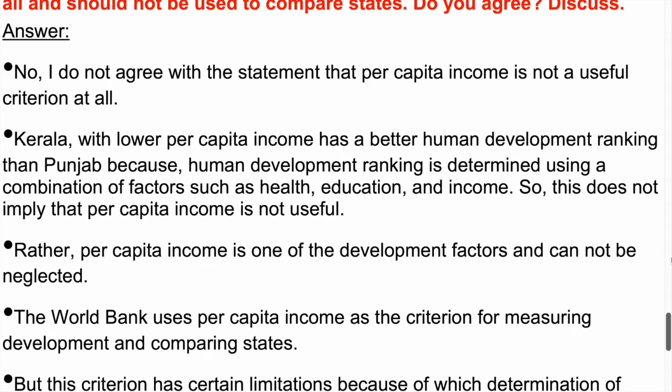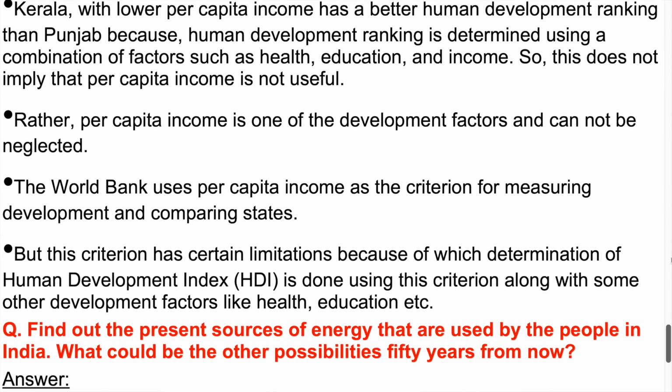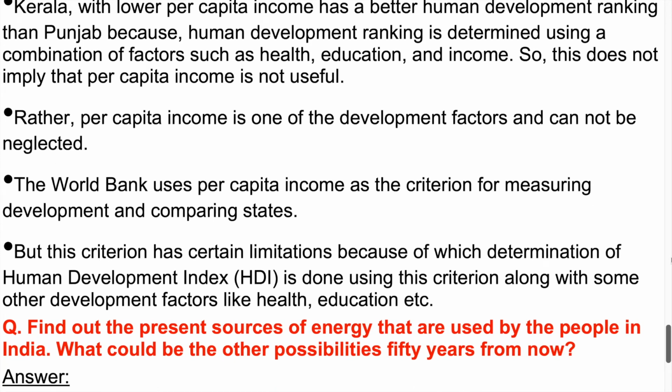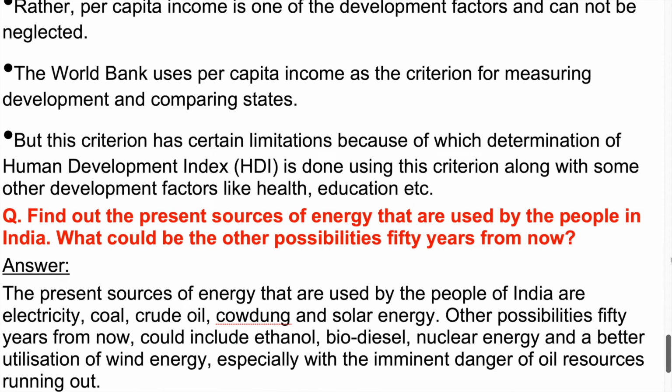Rather, per capita income is one of the development factors and cannot be neglected. The World Bank uses per capita income as the criterion for measuring development and comparing states. But this criterion has certain limitations, because of which the Human Development Index (HDI) is determined using this criterion along with some other development factors like health, education, etc.